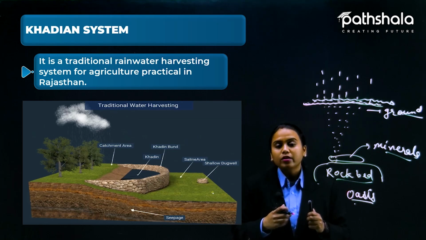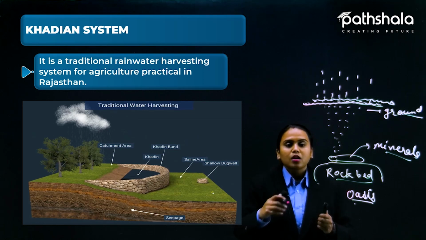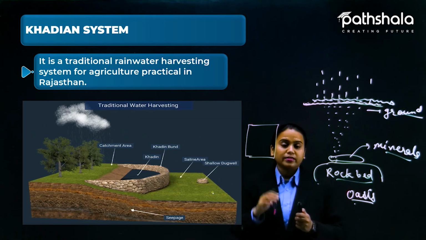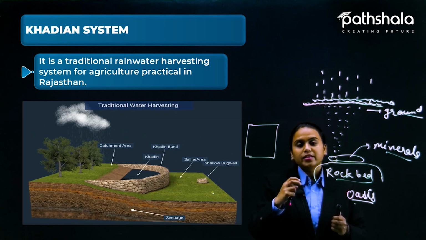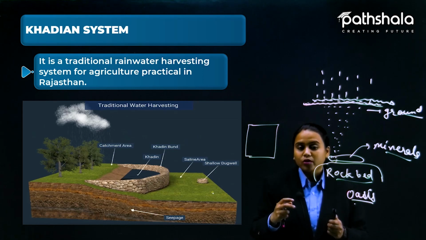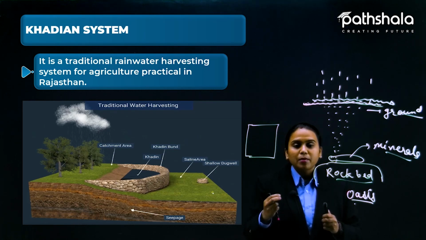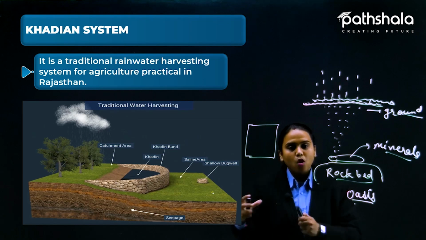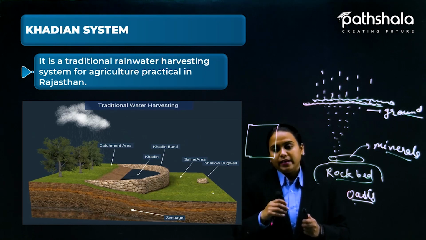The next system that you can do, and whenever you are going to make a house, you can get it done there too. Like this is also done in Rajasthan. You know that in Rajasthan there is a scarcity of water. It is a desert area, so basically they need a lot of water throughout the year, and that is not going to happen because there are fewer rivers that only cover a few areas, and also there are some ponds and lakes, but still throughout the year the water level cannot be maintained there.